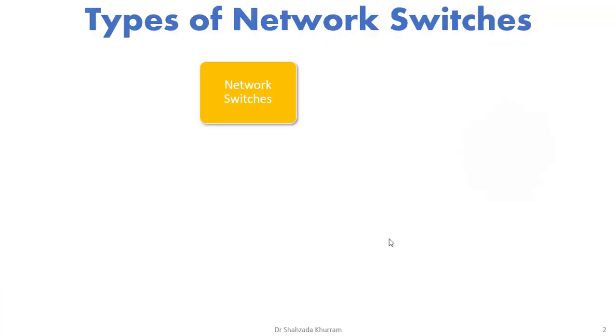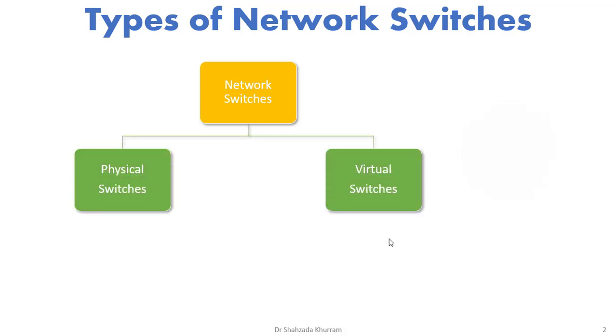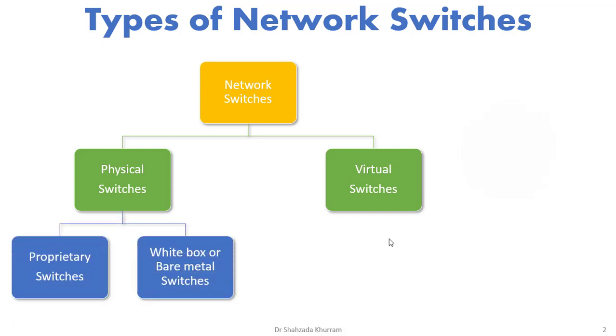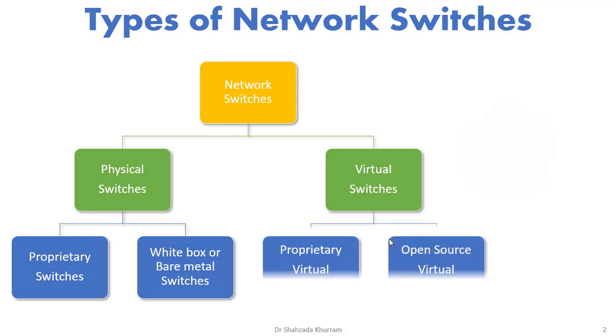Types of network switches. When we talk about network switches, we have physical switches or virtual switches. Under the physical switches, we have proprietary switches and white box or bare metal switches. Similarly, under the virtual switches, we have proprietary virtual switches and open source virtual switches.